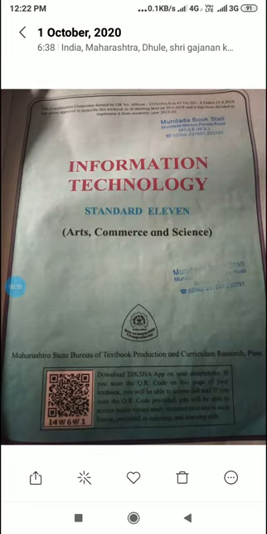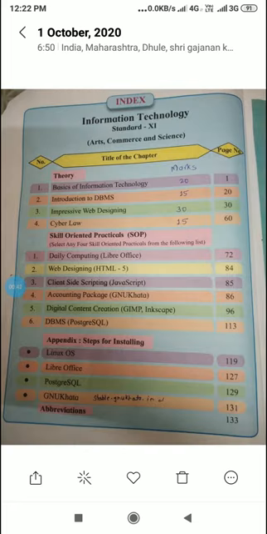Now, this is the textbook of the subject Information Technology, Standard 11. This textbook is for arts, commerce and science students. This Information Technology textbook is designed by Maharashtra State Board, Pune. Now, the index of the subject Information Technology Standard 11 is given below.